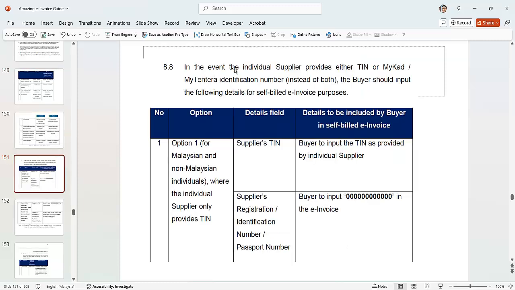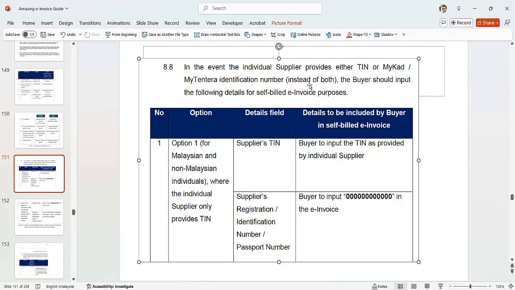Okay, in this event, the supplier provides the TIN. The buyer should input this into the detailed self-billed e-invoice. So what needs to be inserted into the self-bill?